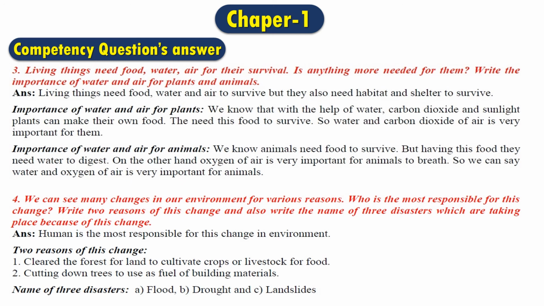Now 3 disasters, we are going to name 3 disasters, and they are: number 1 is flood, number 2 is drought, and number 3 is landslides. That means this shows that floods are caused by human beings, and droughts are caused by human beings. Also landslides are caused by human beings. So these all were the questions and answers of this chapter.